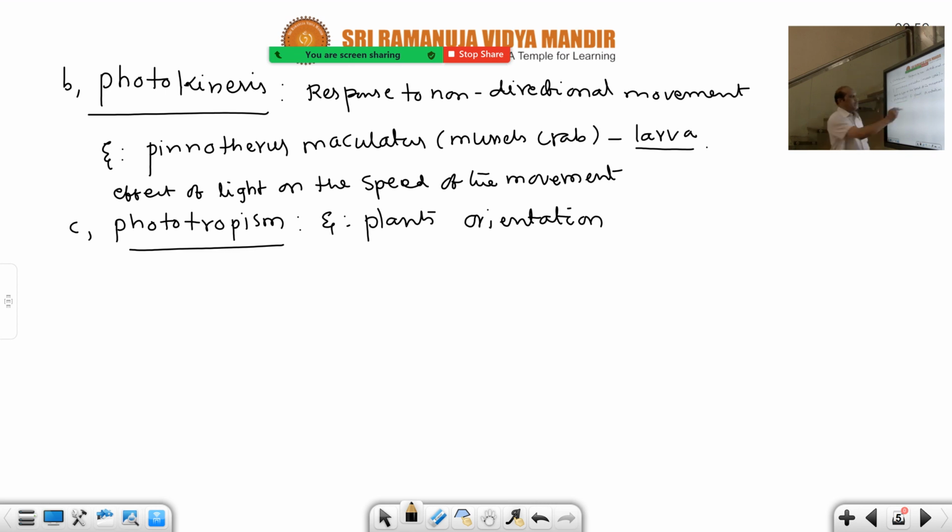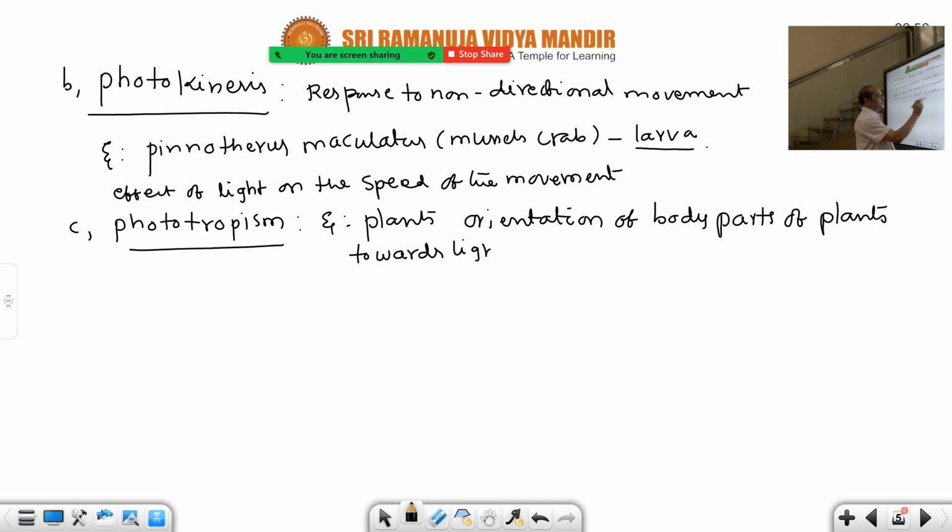So this is plants' orientation of the body parts towards light. I must mention this: towards light. That is called phototropism. Best example, plants. And then effect of light.